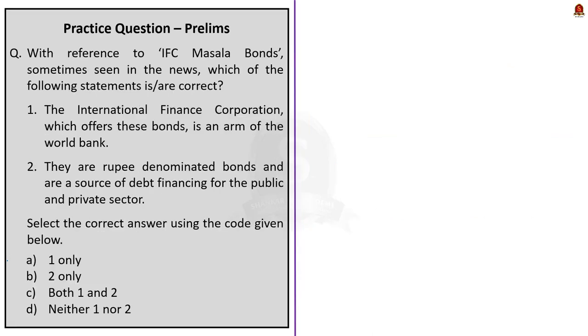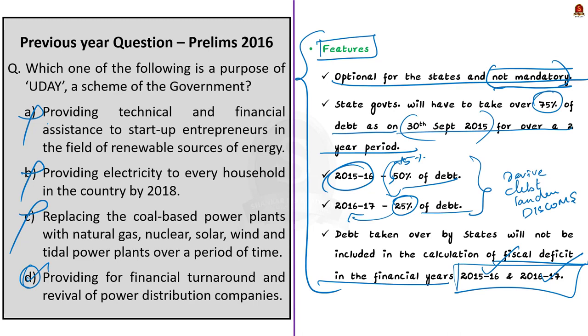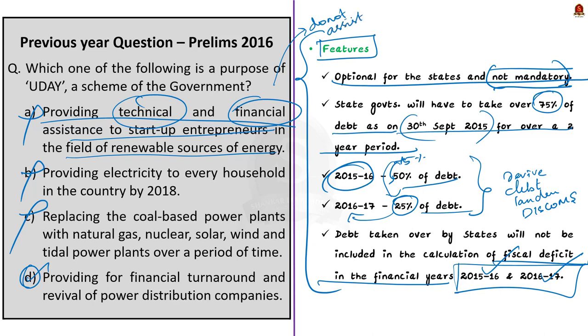Now look at this first option. It says that the purpose of Uday scheme is to provide technical and financial assistance to startup entrepreneurs in the field of renewable source of energy. Is this right? No. Even though Uday scheme strives for development of renewable energy, it does not provide any financial assistance to start-up entrepreneurs. So this statement is actually wrong.